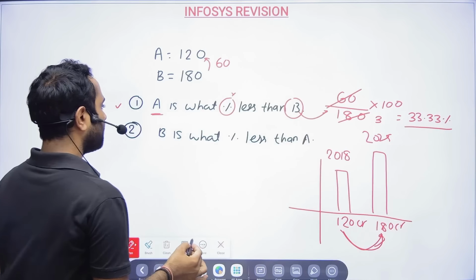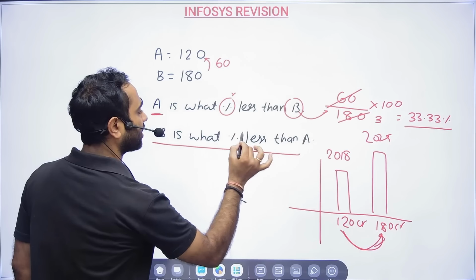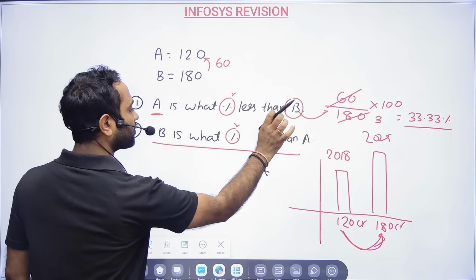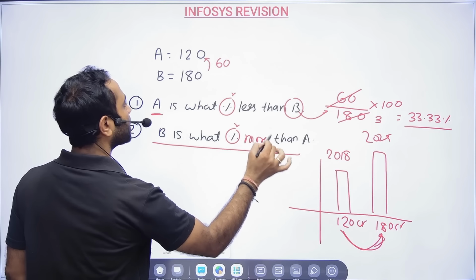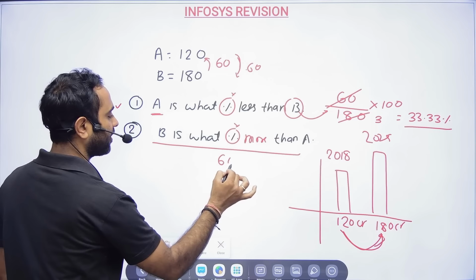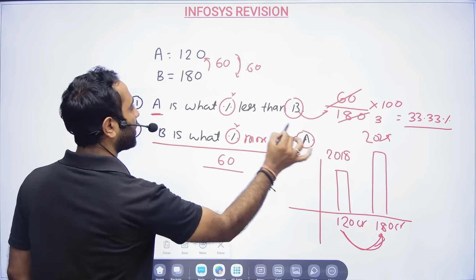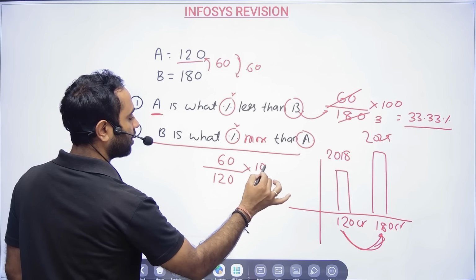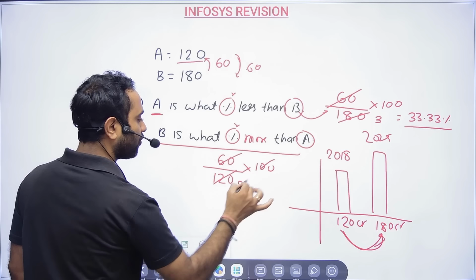Okay. B is what percentage more than A? Percentage, you forget for some time. So B is what value more? Sir, 60 more. 60 divided by, B is getting compared with whom? A. So keep A down, into 100. 60 by 120, into 100, which is 50 percent.